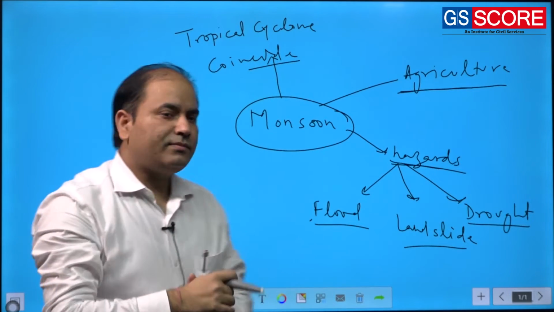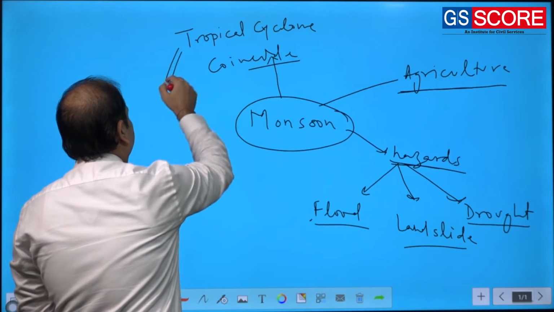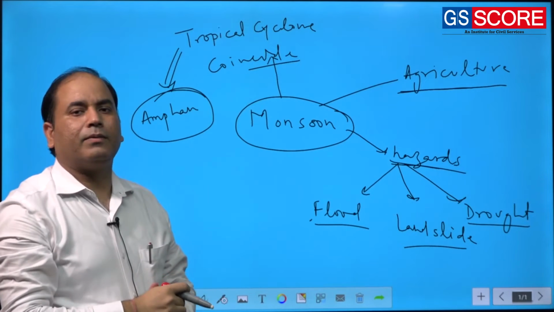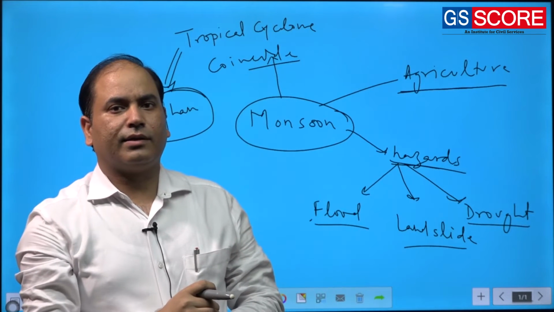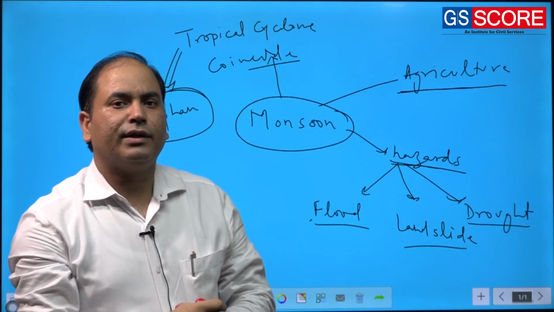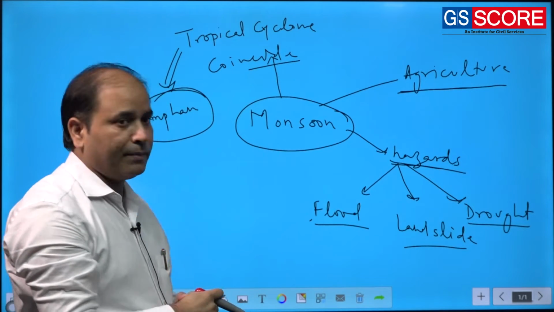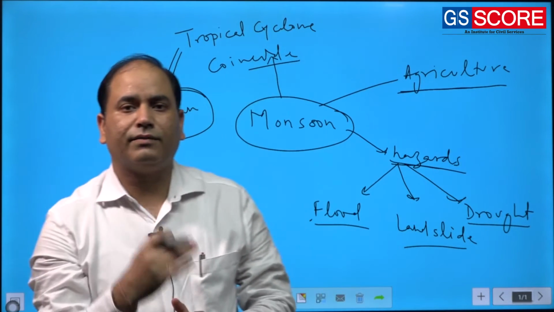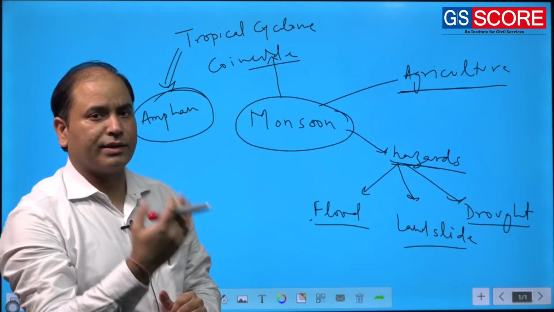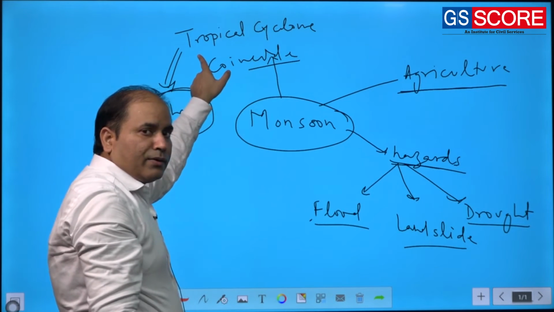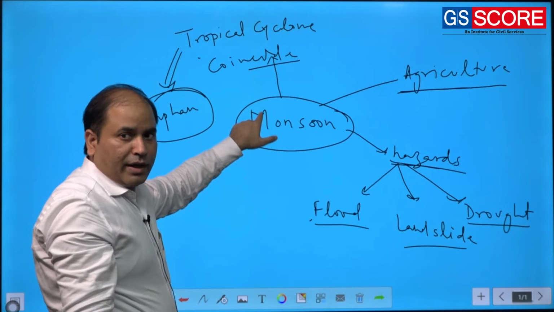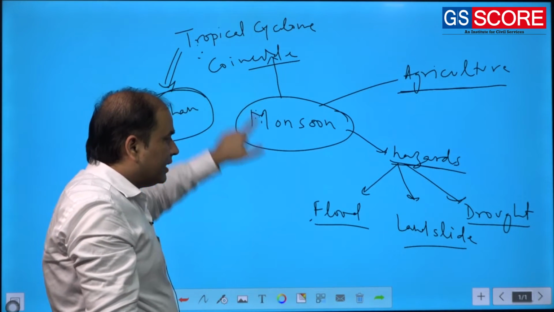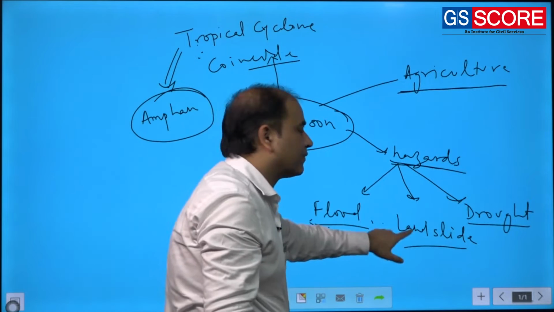You must have heard that our country's eastern coast was affected by the very popular Amphan cyclone that hit our country in the last week of May. There was very great damage in the state of West Bengal and also, to a certain extent, in the state of Odisha. So tropical cyclones also coincide with the monsoon, and when a tropical cyclone coincides with monsoon, flood and landslide are bound to happen.